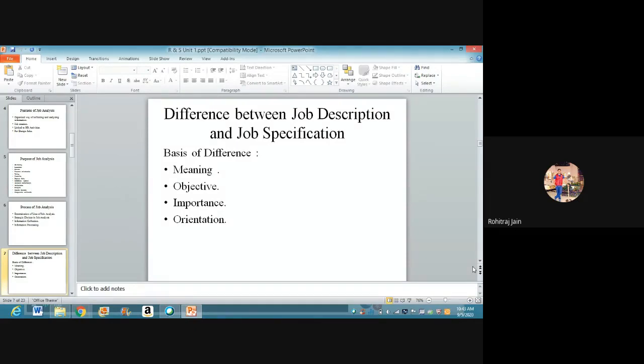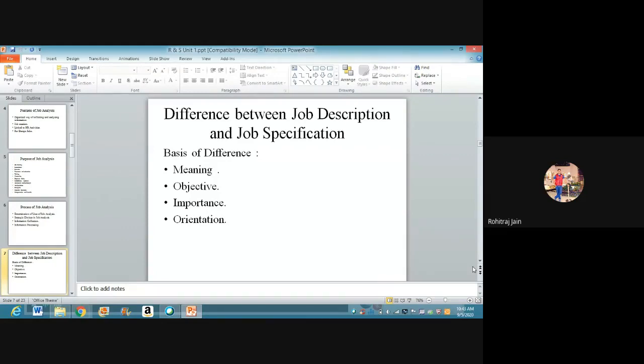Job description is a well-written statement which defines roles, tasks, duties, and responsibilities expected to be performed in a particular job. It is a primary tool to collect the job-related data. Very simple. Then what is job specification? Job specification is a written summary of the qualification, the minimum qualification, then appropriate skills, knowledge, and a set of characteristics that are required by an individual to fit in a job.